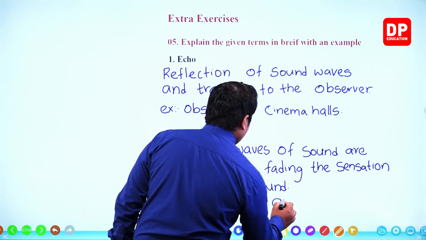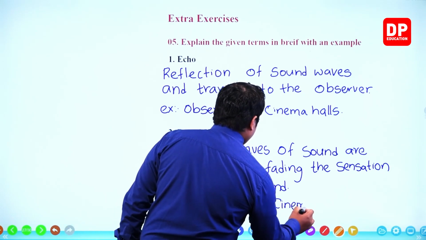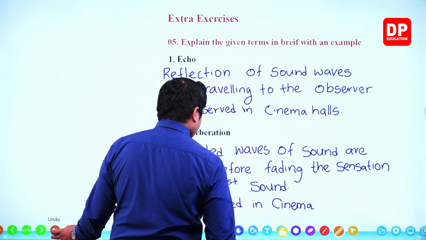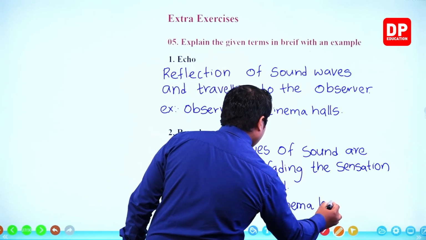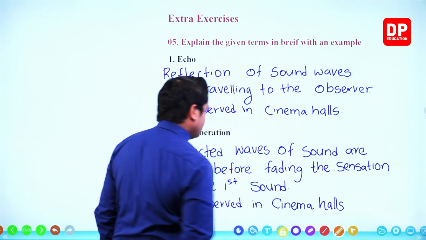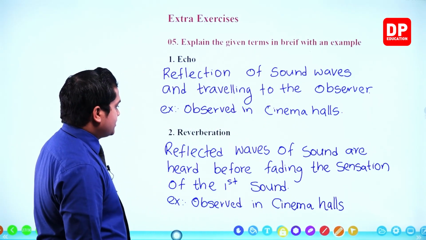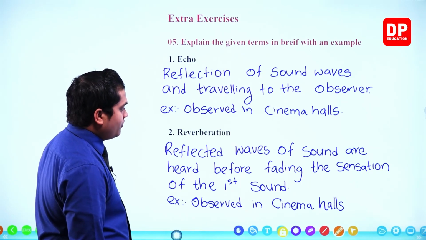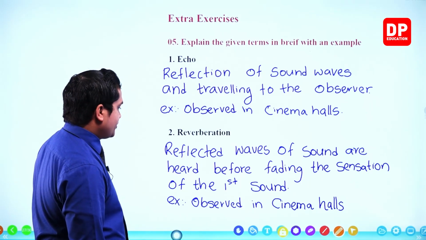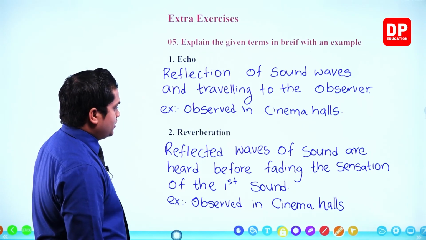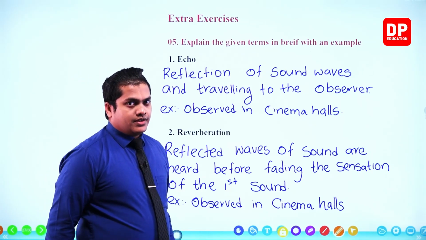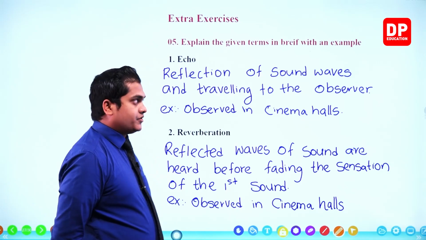Observed in cinema halls. So, reflected waves of sound are heard before fading the sensation of the first sound. So, we won't be able to identify the sounds clearly. This is called reverberation.